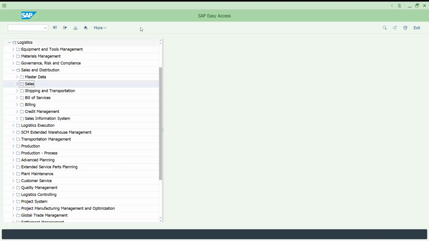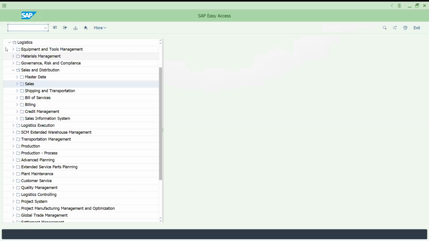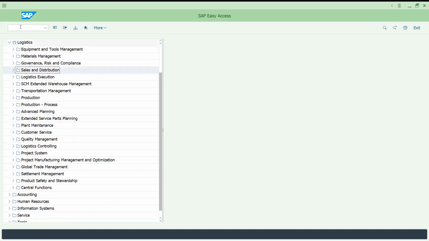So let me go back. Shortcuts, let me show you a few actually. For example, this is the current session. When you log in, you would like to open a new session. Remember this /o. Instead of killing the existing session, you would like to create a new session: /o VA03.